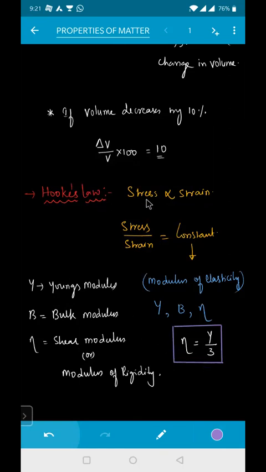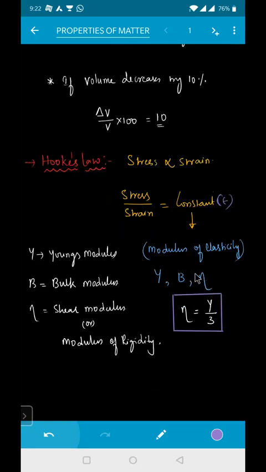So in Hooke's law, stress is directly proportional to strain. If I remove the proportionality constant, we get a certain constant known as E. In some books, we write this by capital letter E. This capital E is known as the modulus of elasticity. That can be your Y, B, or eta. Y is known as Young's modulus. That constant can be bulk modulus. That constant can be your shear modulus. Is it clear?